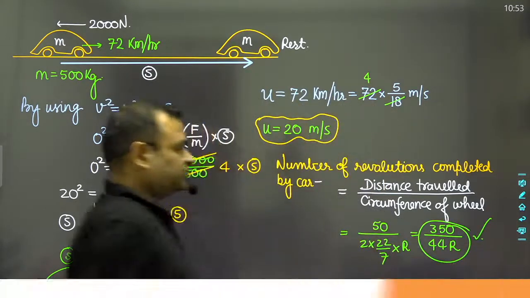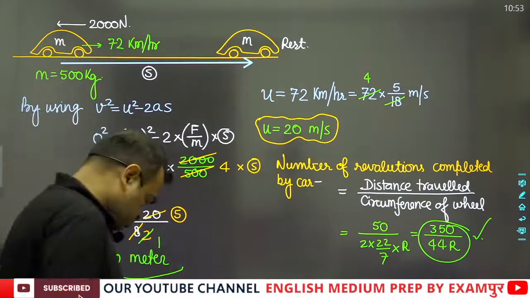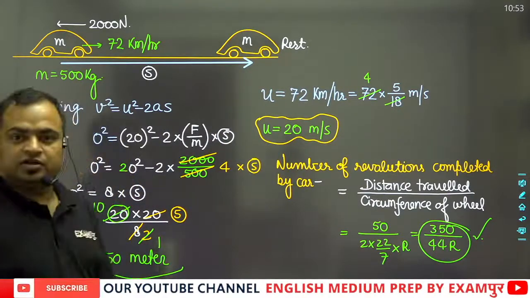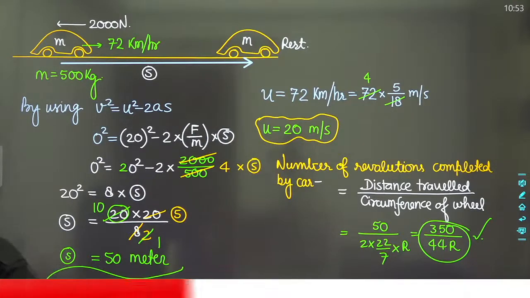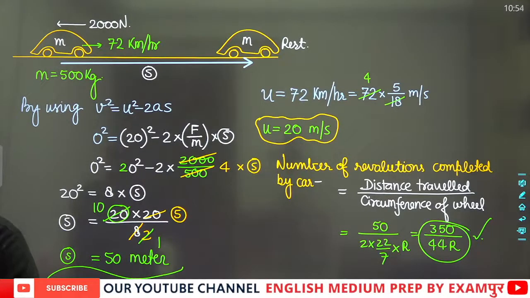Okay, so this will be the value. Now, guys, calculate, note it down, and this is how we solve this question.